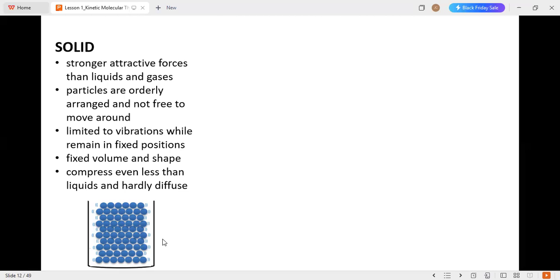So here is an illustration of a solid. Take note that the movement here is limited since there is only a little space between the particles and they have a stronger attraction towards each other.